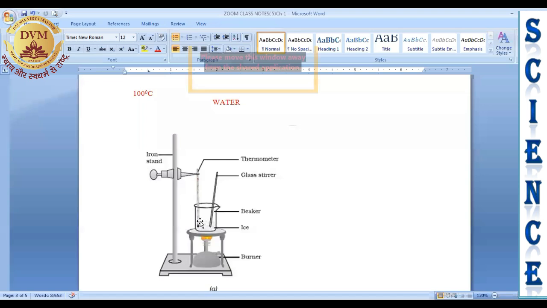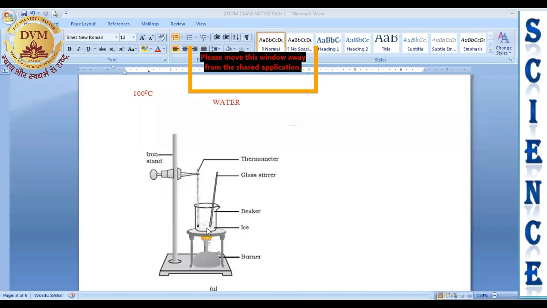It means the heat which you are providing from outside is used by the ice particles to break down the intermolecular force and convert the state from solid to liquid. It means the heat is actually going in the conversion of state, or you can say the heat is actually going in the melting process. Ice use this heat to break down the intermolecular force, right?